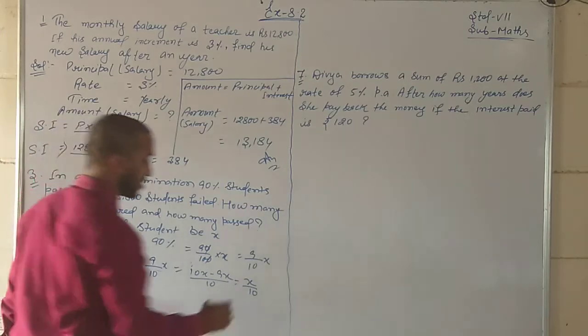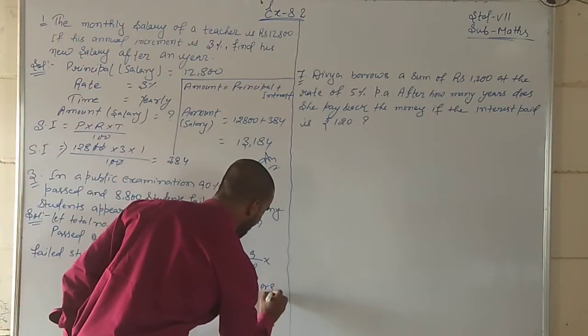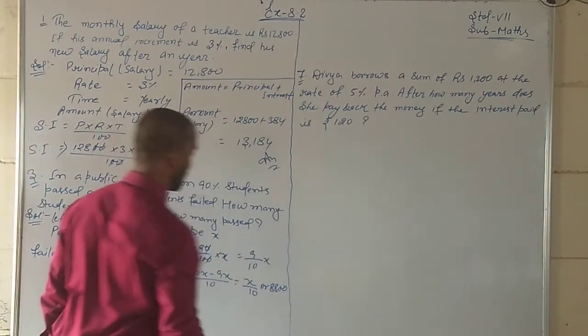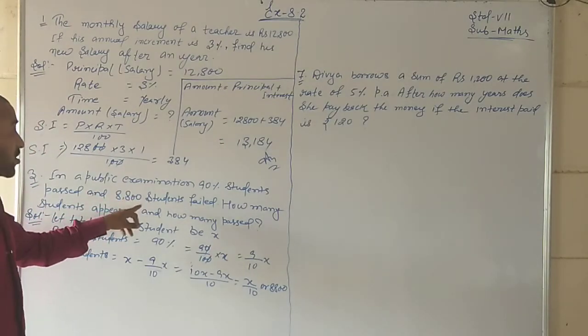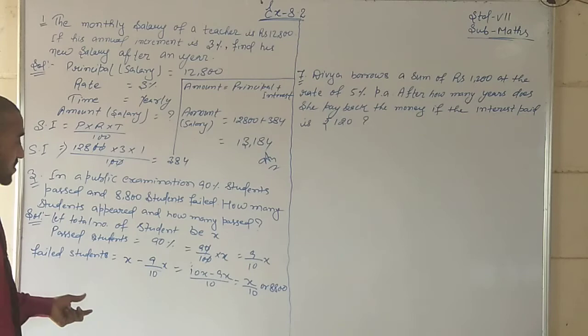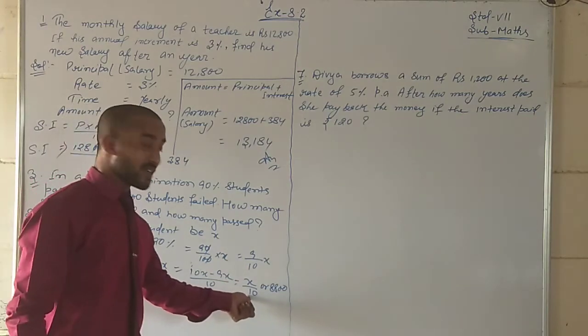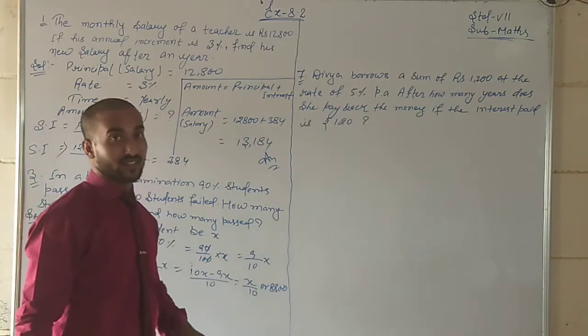Okay, students? Or 8800, because it is given as a number of students. So either we can write x by 10 or we can write 8800.